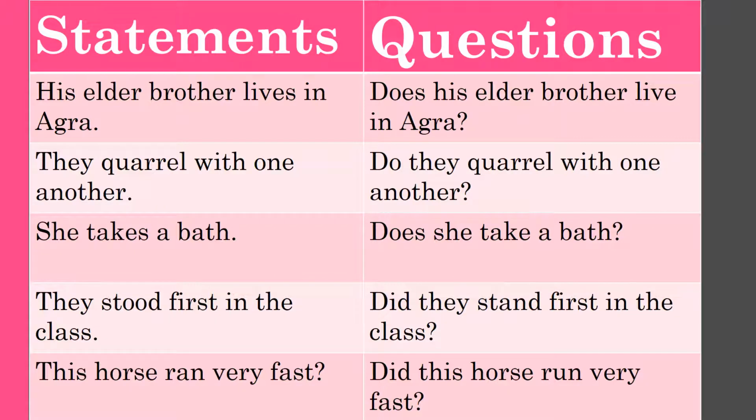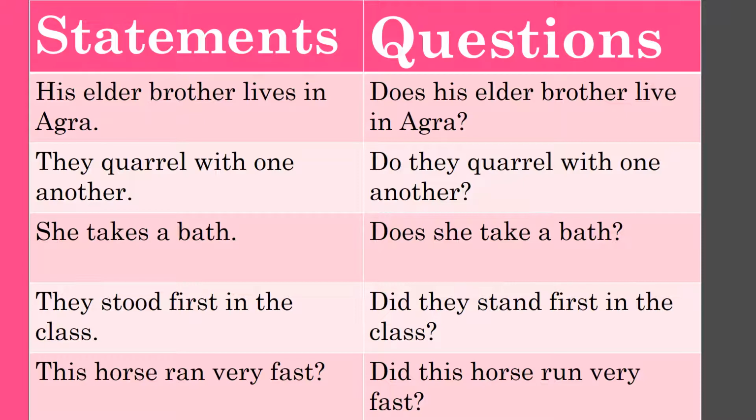Now we have some examples to understand these two rules better. First, his elder brother lives in Agra. This is an example of simple present tense. The subject is his elder brother, which is singular, and we already studied that we use does with singular subjects and do with plural subjects.